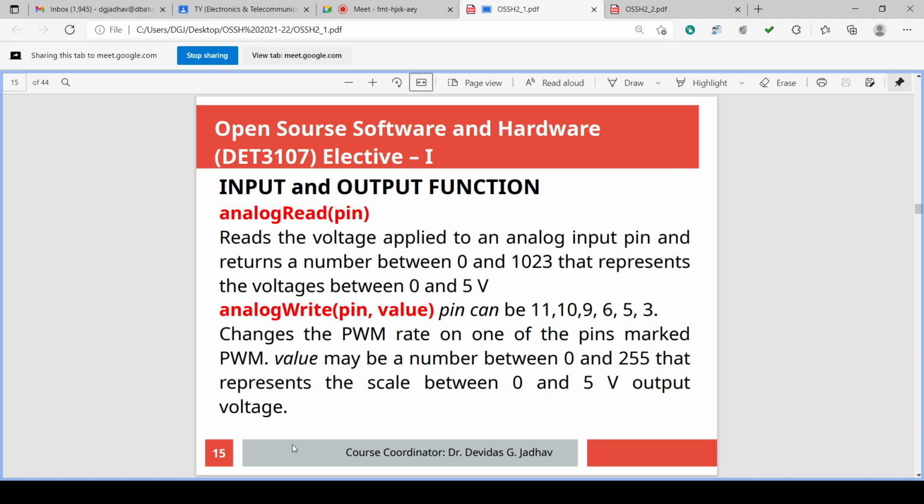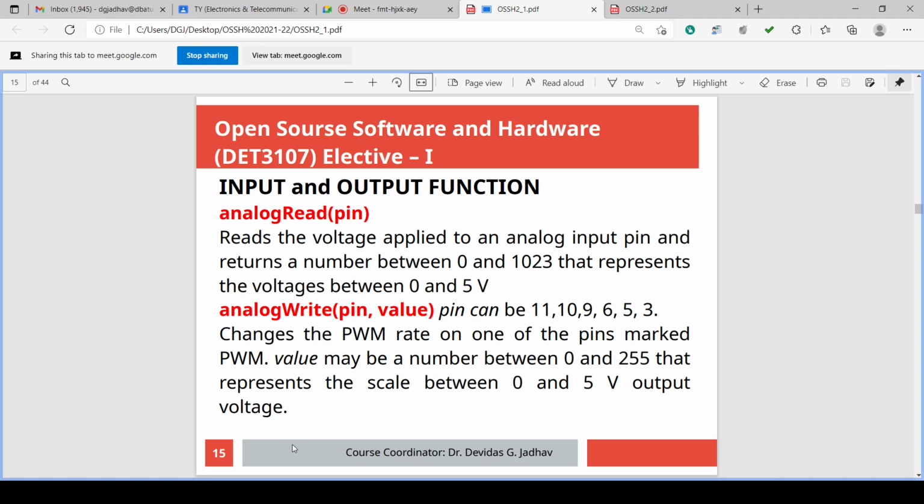In case of analog write, pins are output pins, and we know there are 6 analog output pins. Analog input is A0 to A5, but analog outputs are D3, D5, D6, D9, D10, D11. So 3, 5, 6, 9, 10, 11. These are the pins where the sinusoidal-like symbol is shown on the board. These are called PWM pins. PWM is pulse width modulation, the modulation which gives the digital value in analog form.